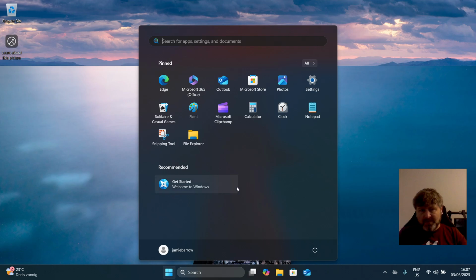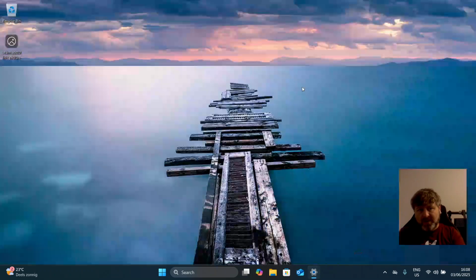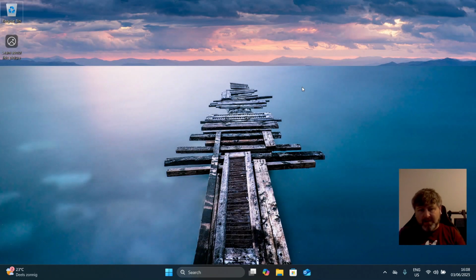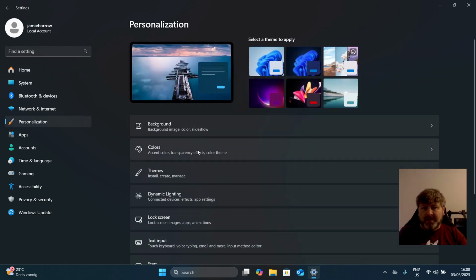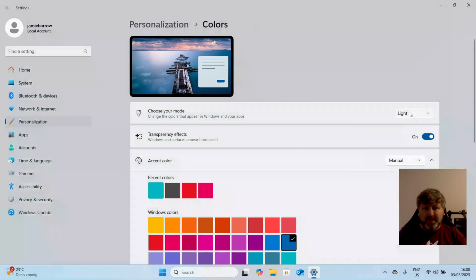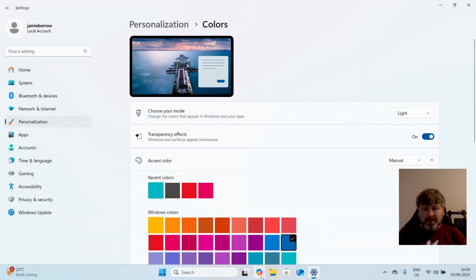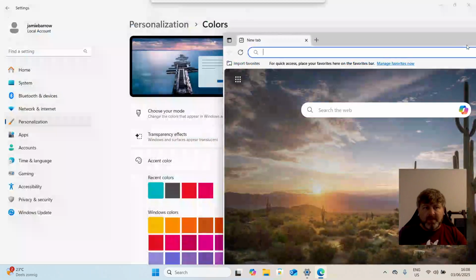So if you go to the settings app, and a quick shortcut for that is Windows key and I, you'll see that we're now in the settings app. If you go to personalization and you go to colors, you can choose the mode. So by default it's on light mode. So if I open up Edge, then we'll see that it's in light mode.